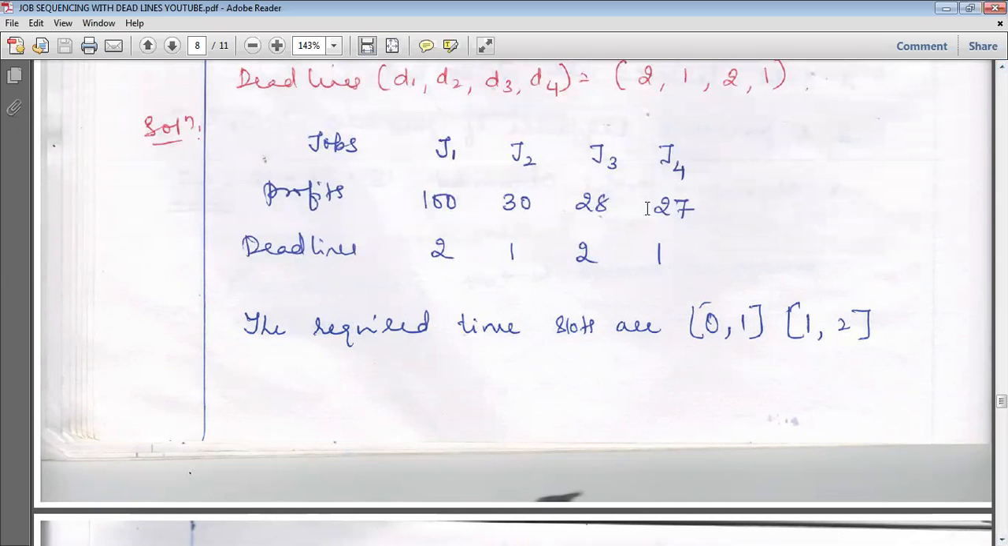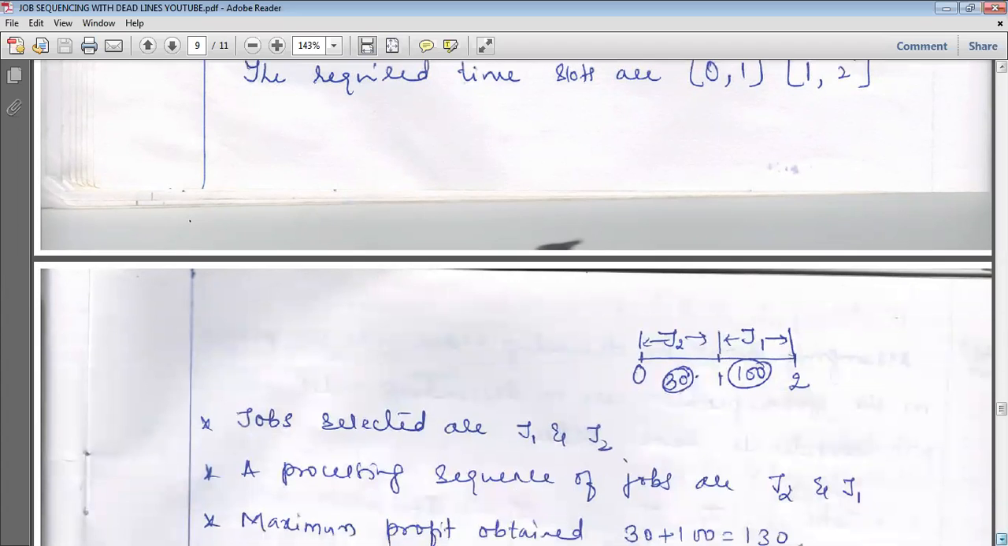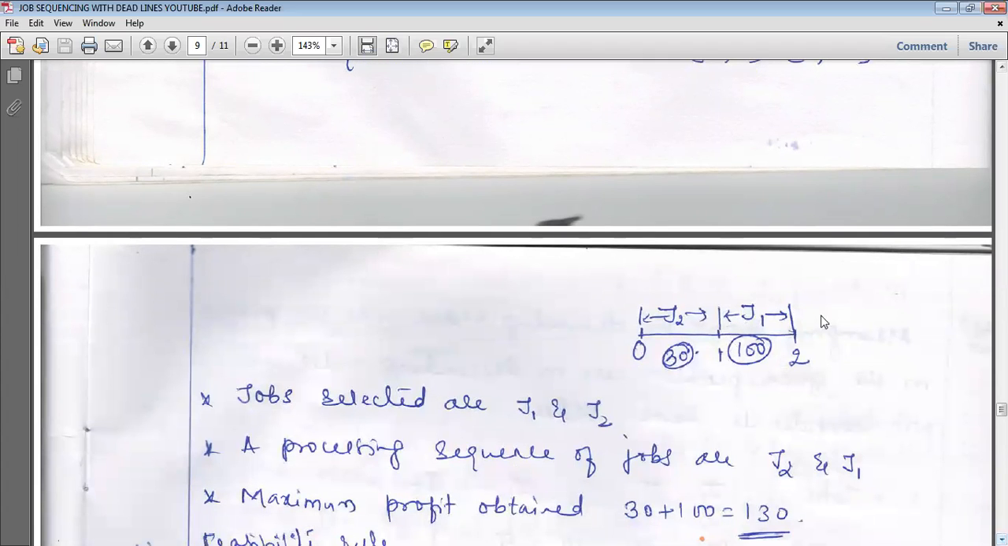Similarly, job J4: the profit we are going to get is 27 rupees. The deadline is 1 hour, so the time slot to be allotted is 0 to 1. Is 0 to 1 free? No, it is already given to job J2. It's not free, so we'll discard it.